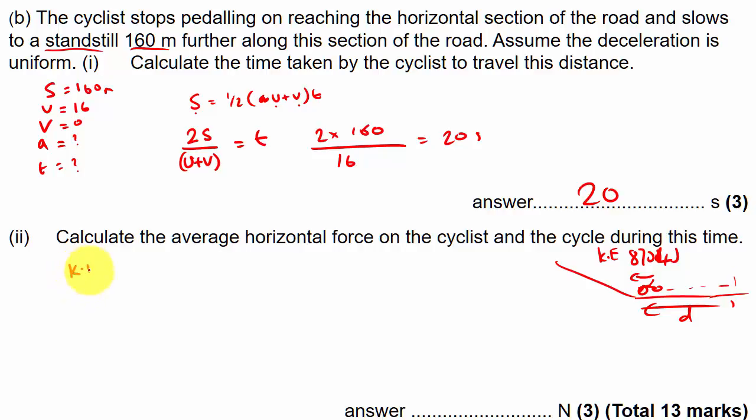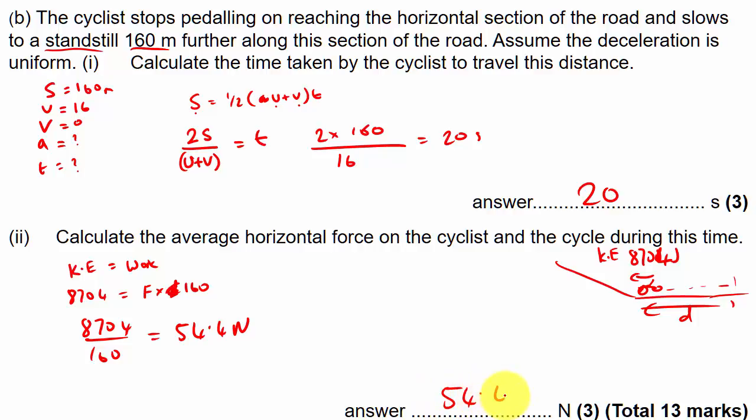So whatever KE they had is going to be equal to the work they have done against friction. So 8,704 should be equal to the force times the distance, right? This distance is 160 meters, so that would be 160 meters, right? So rearranging would give me 8,704 divided by 160. So for an average frictional force of 54.4 newtons. Okay, so 54.4 newtons.